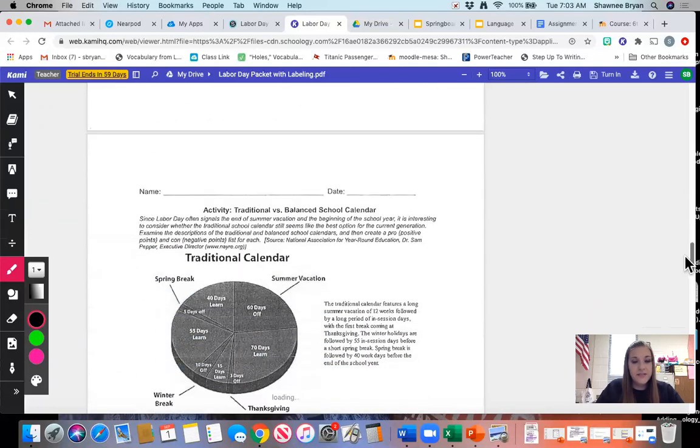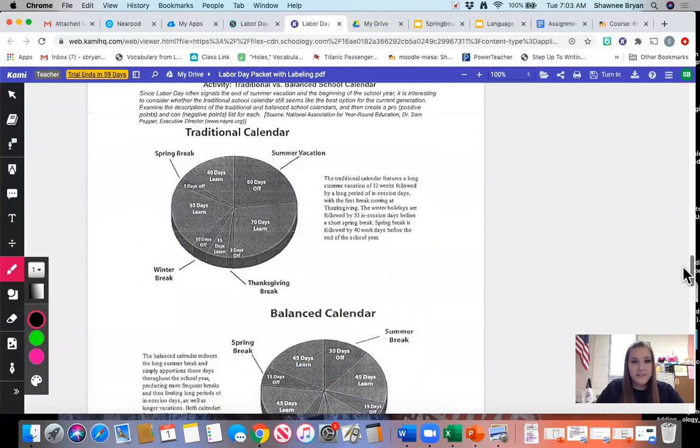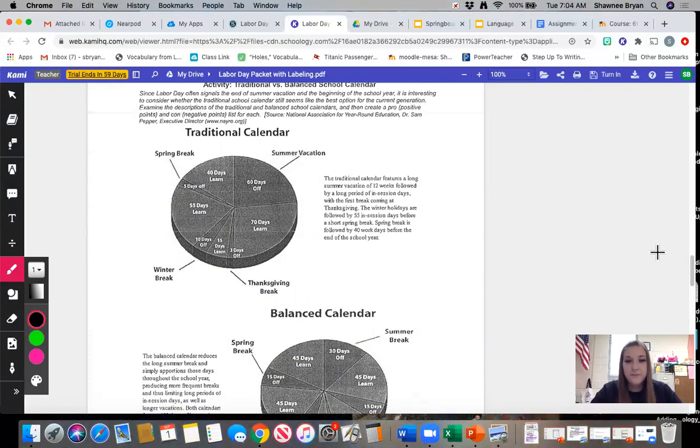Moving on to the next page, you are going to read over this information and take a look at the 2 charts. This is moving into talking about the school year and a traditional calendar versus a balanced calendar. So you're going to see the different times off that you get, how long they are, and you're going to look over each calendar.